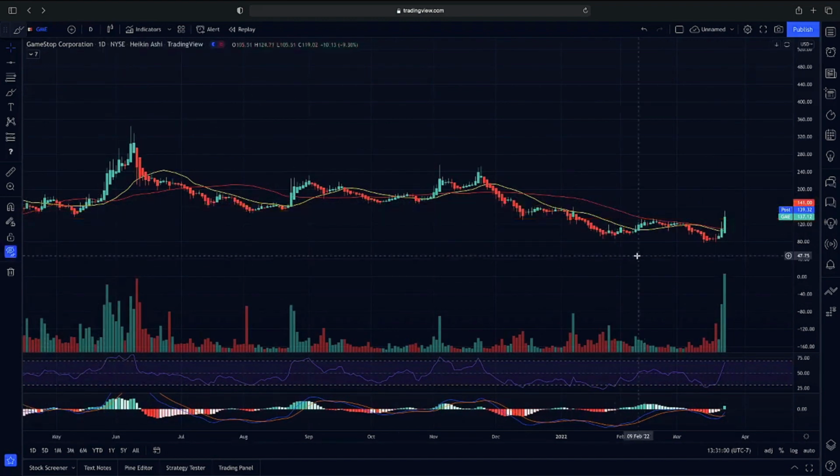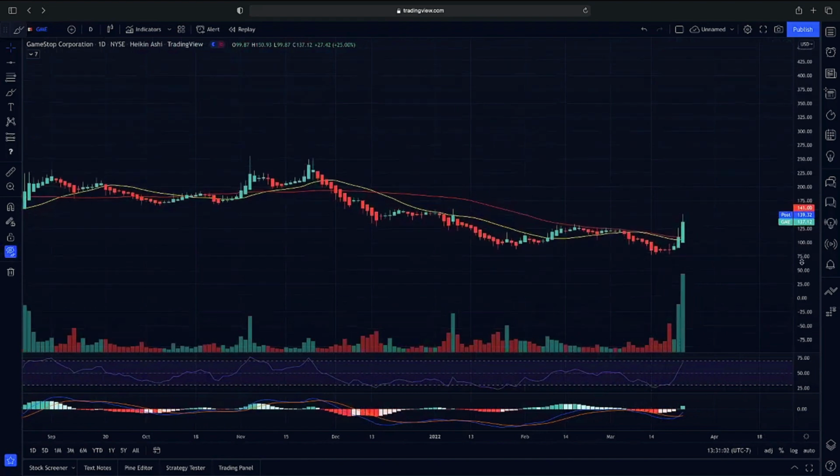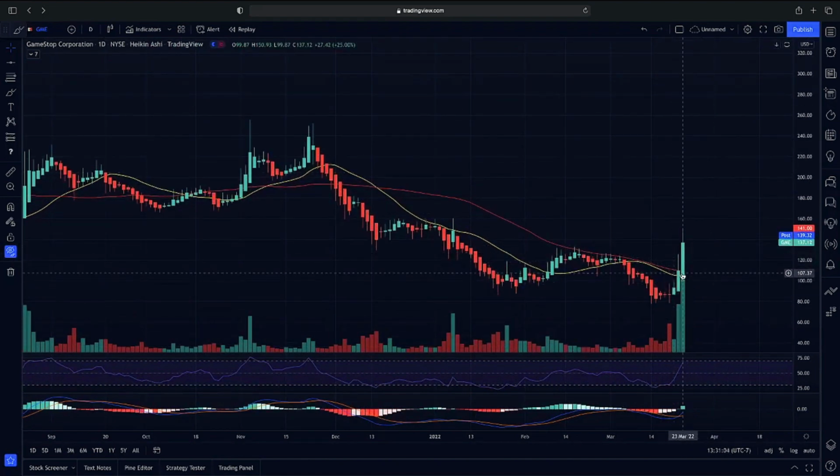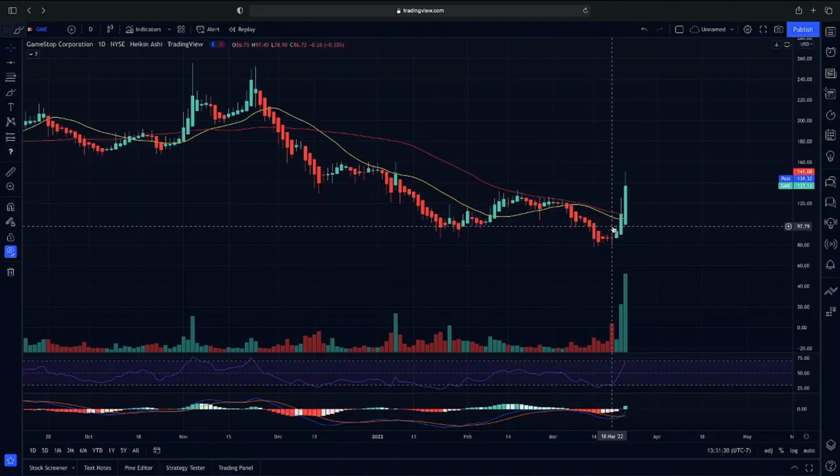Now, what we also need to happen here is, you guys can see, we do have our 20 moving average below our 50. We are curling here, showing us that we do have a potential to cross back over our 50, very similar to AMC. So if we can get our 20 moving average to cross back over our 50 here, then we could have a continuation on that trend line.